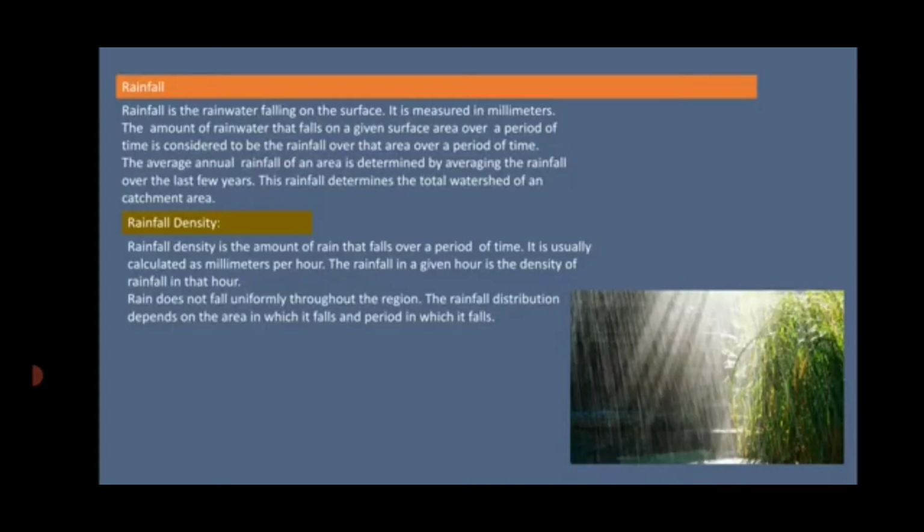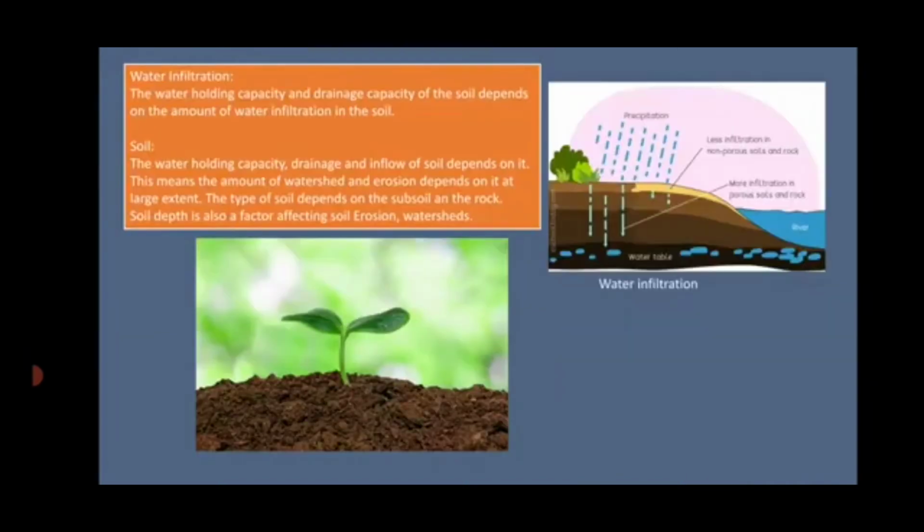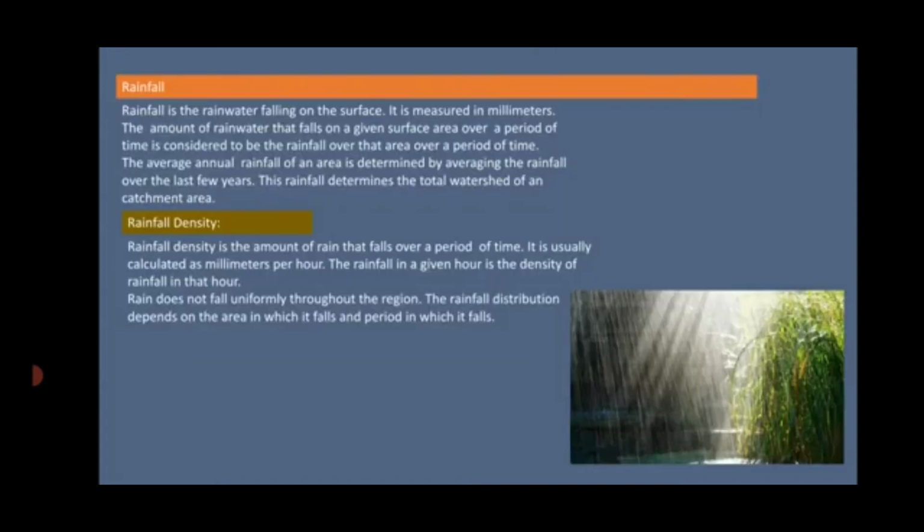Next, geological components. The type of soil depends on the subsoil, and it also depends upon the rock. Now, the type of soil depends on the subsoil and the rock. Soil depth is also a factor affecting soil erosion, and it also affects watersheds.